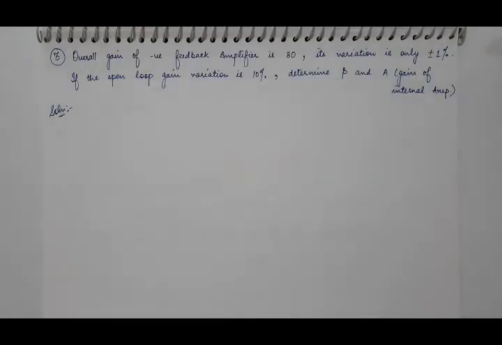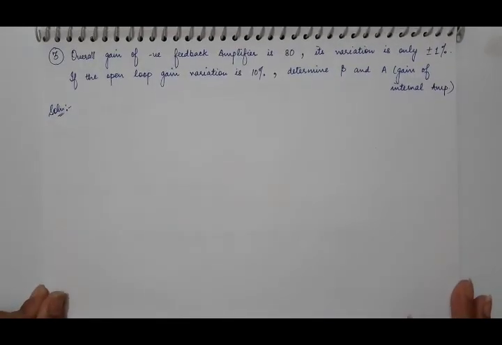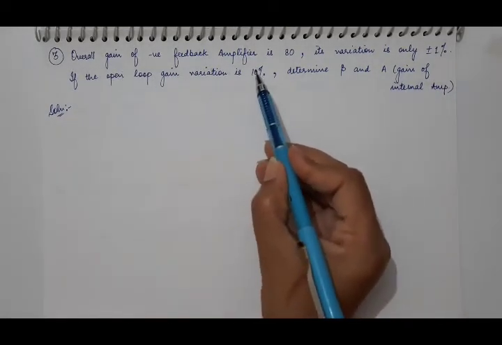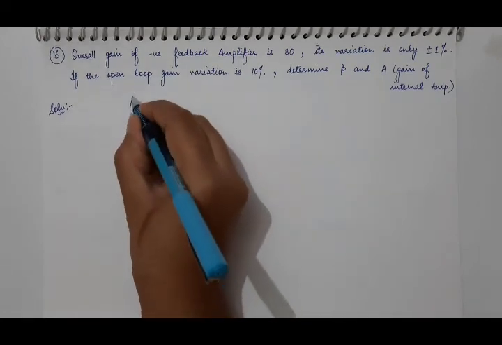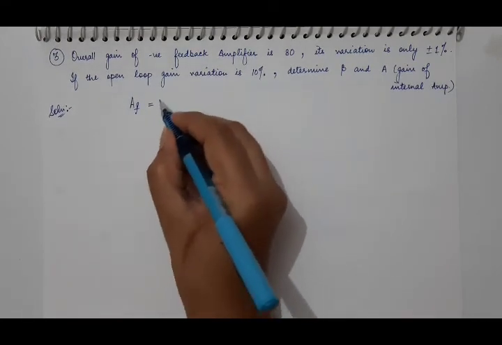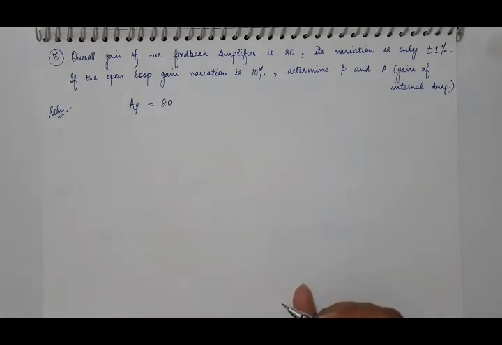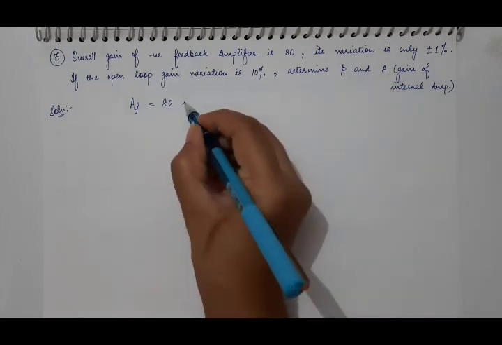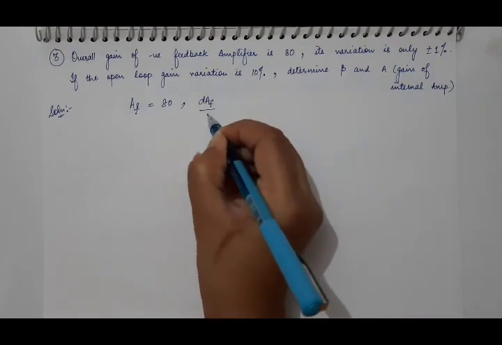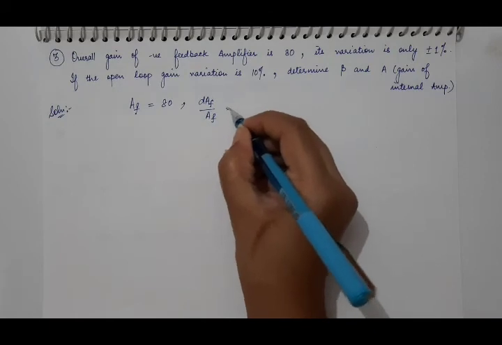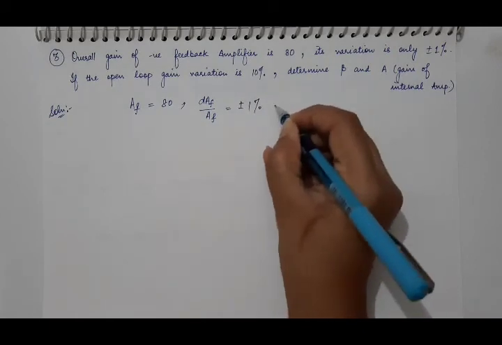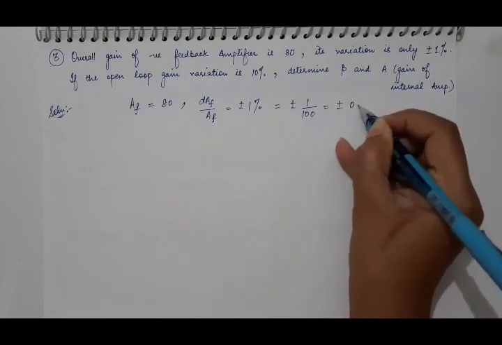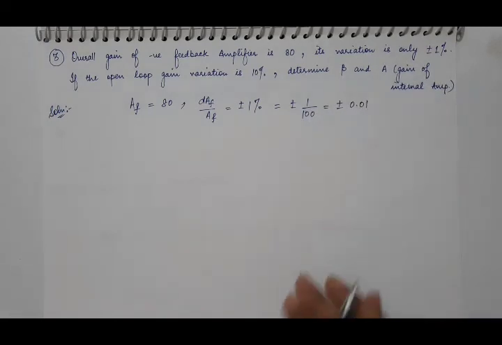So now in the last numerical of this topic, we have given the overall gain of a negative feedback amplifier is 80. It means the value of closed loop gain AF is equal to 80. And its variation is also given, plus minus 1%. Means dAF by AF is plus minus 1 by 100, so it is plus minus 0.01.